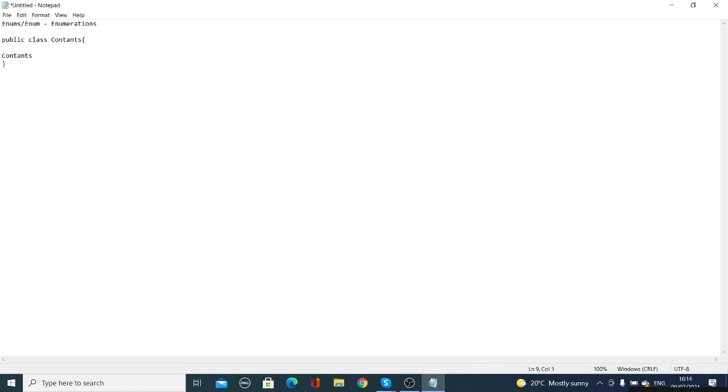So instead of public class constants, you can say enum or public enum. So it is your enum, and in that particular enum, you define all your constants.